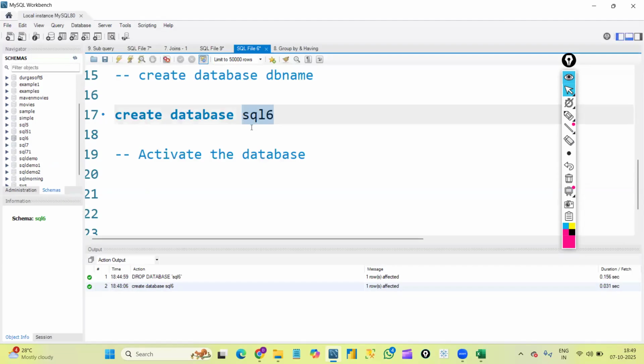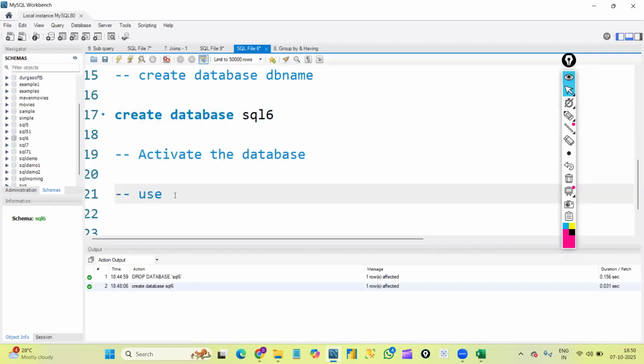I know that I want to use that particular database, but how will the system know that I want to use this particular database? To make the system understand that we are going to use this particular database, we need to activate that database. Whatever database we want to work on, we need to first activate it, and only then start working on it.